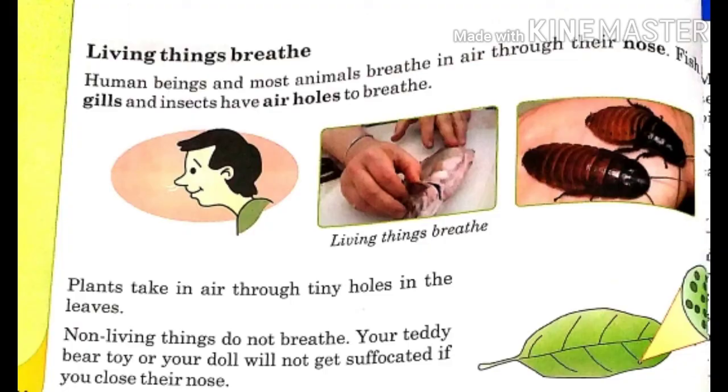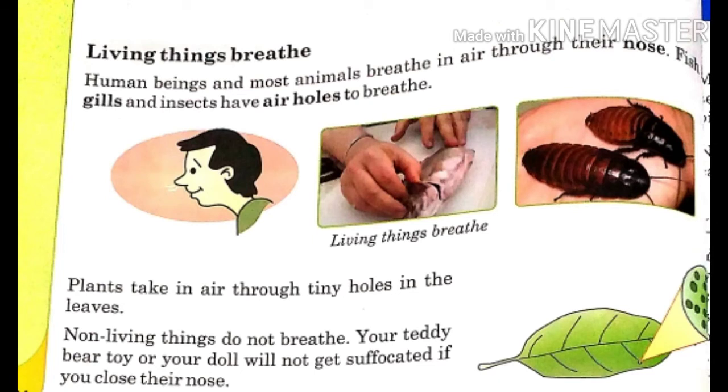Living things breathe. Human beings and most animals breathe in air through their nose. Fish have gills and insects have air holes to breathe. Plants take in air through tiny holes in the leaves. Non-living things do not breathe. Your teddy bear toy or your doll will not get suffocated if you close their nose.